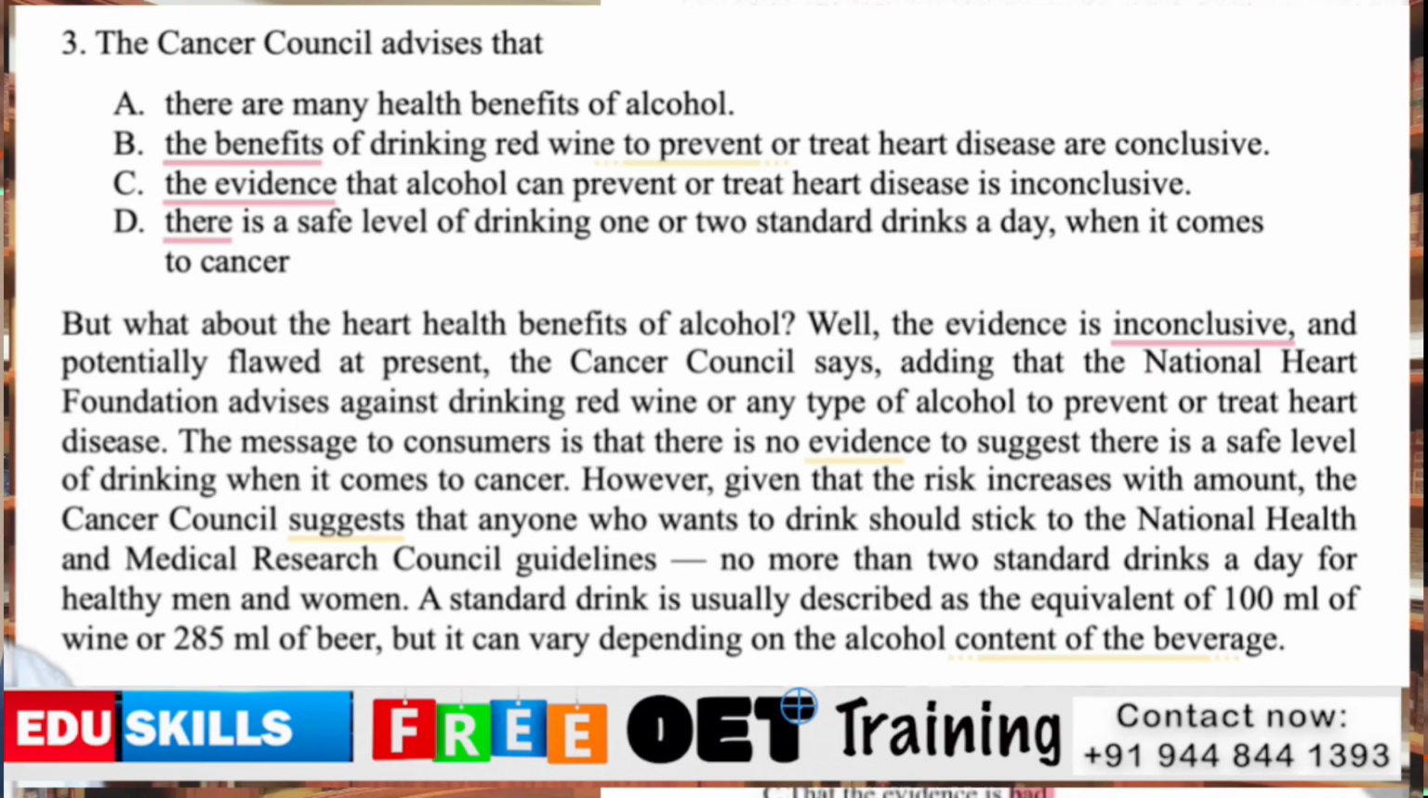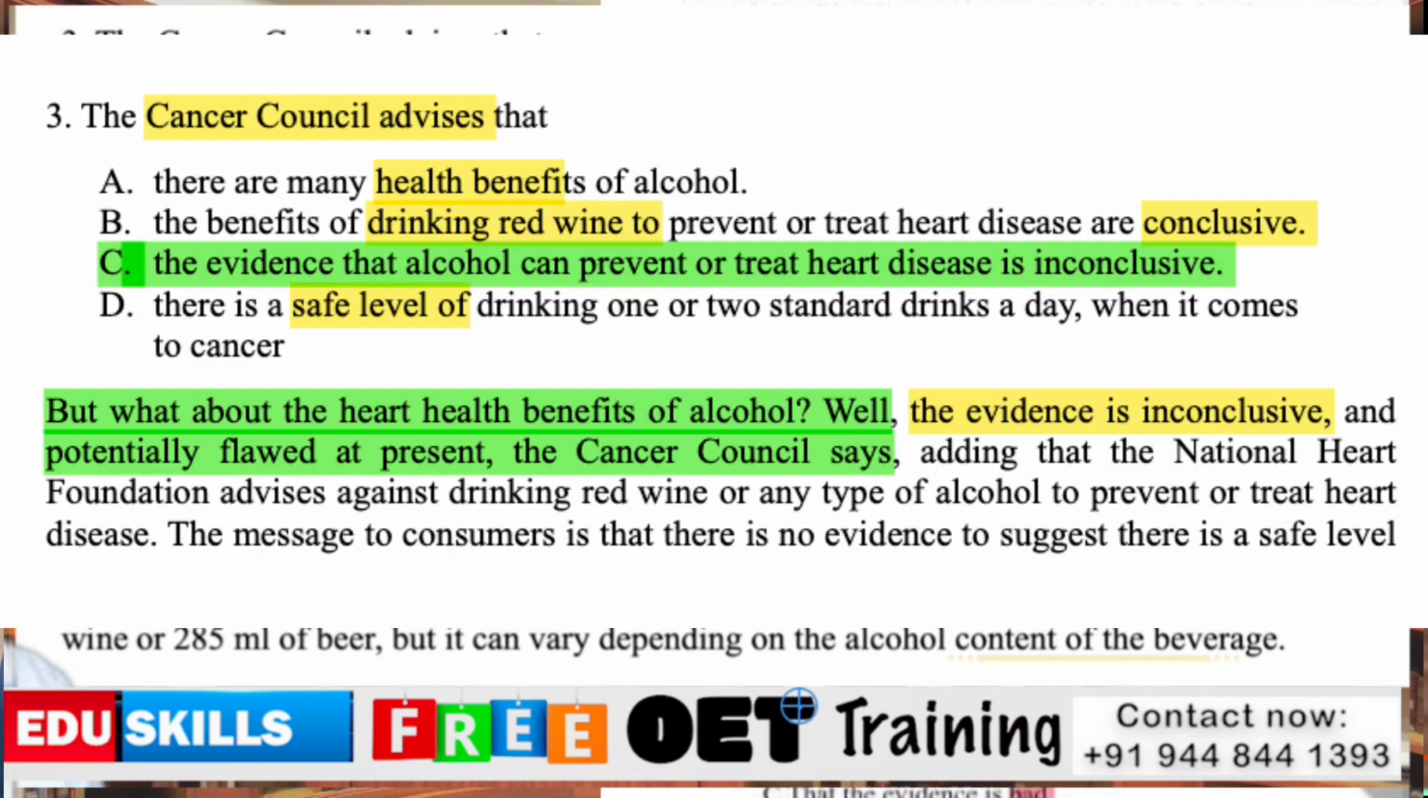Nothing is mentioned about it, only in that answer option. Before the text, we can easily eliminate two answer options. Then in the topic sentence itself, we got the answer. We can easily take the time. I think all of you understand. The answer option is C.